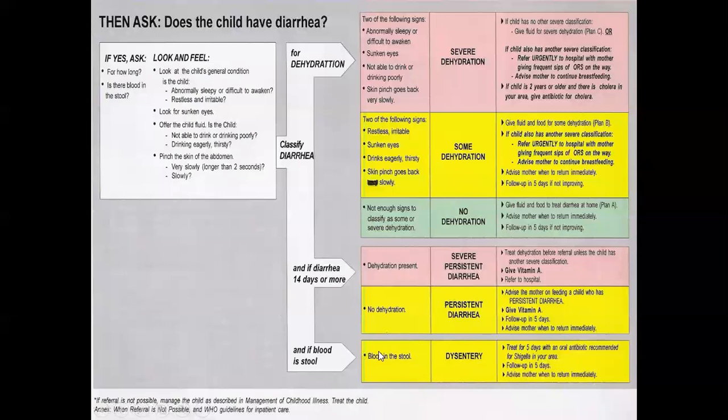And if there is blood in the stool, then you call it dysentery. So what is severe persistent diarrhea? Diarrhea which is prolonged more than 14 days with dehydration is severe persistent diarrhea. Diarrhea more than 14 days with no dehydration is persistent diarrhea. And if there is blood in the stool, then you label it as dysentery.